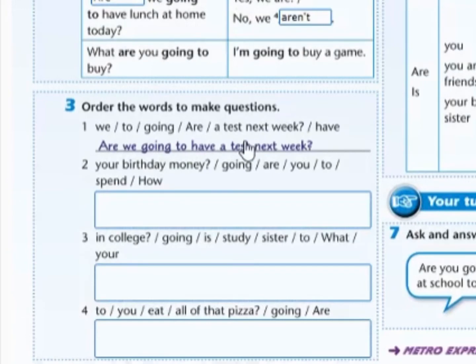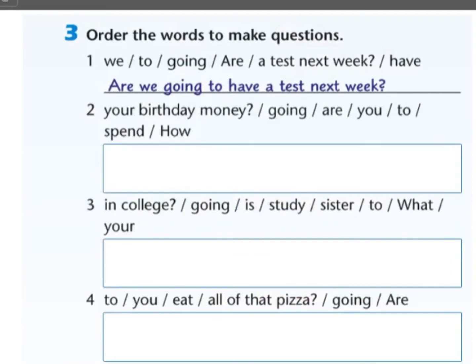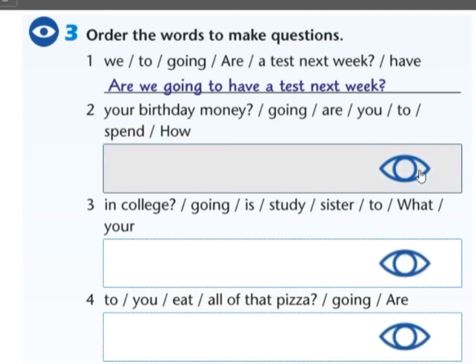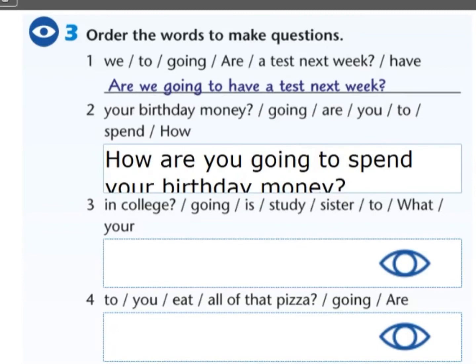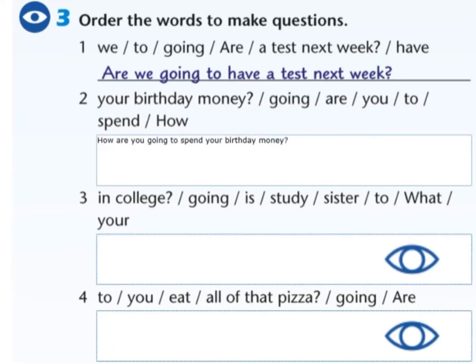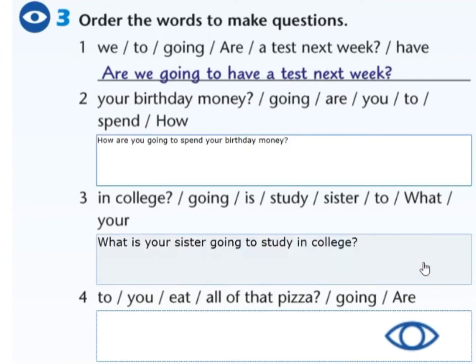Let's check number 2, 3, and 4. In all the sentences, we are going to pay attention if we are going to start with the verb to be or with another question word, like what, where, who, any other interrogative pronoun. Let's check number 2. There is an interrogative pronoun, how, so we are going to start with it. How are you going to spend your birthday money? In number 3, there is what, so let's start with it. What is your sister going to study in college?